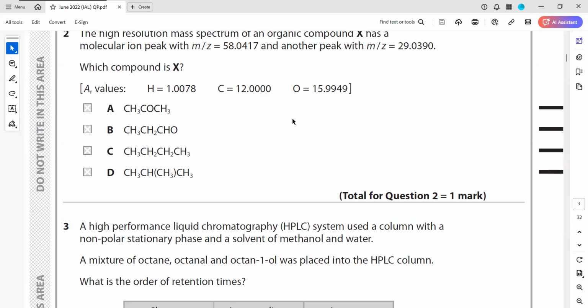Because oxygen mass is an even number, and here we have an odd number. So definitely, if one oxygen is there, the final answer will be an odd number, because one of these is even, this is even, and this is odd, and the molecular mass is an odd number. So it gives an idea that there must be an oxygen, because how can I add two even numbers and get an odd number?